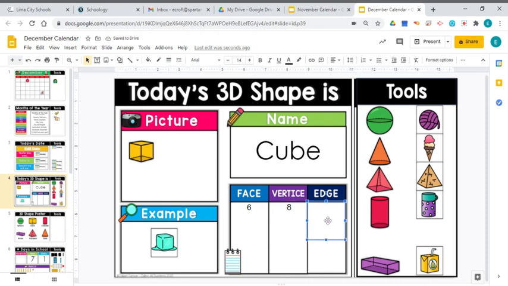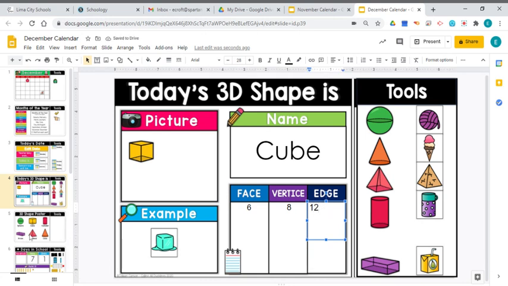And now we're going to talk about what the edge of a shape is, or the edge of the cube is. Now the edges are the straight lines. All right. So there are 4 on the bottom. So 1, 2, 3, 4. There's 4 on the top. So 5, 6, 7, 8. But they also have the sides here. So we've got 9, 10, 11, and there's one in the back that you can't see, 12. So there are actually 12 edges on a cube.